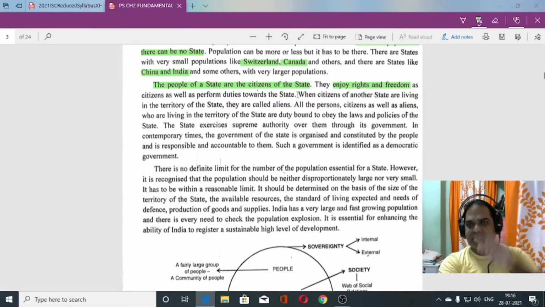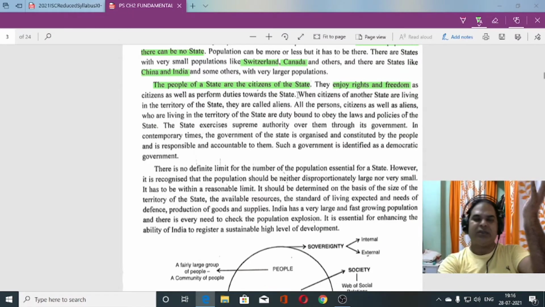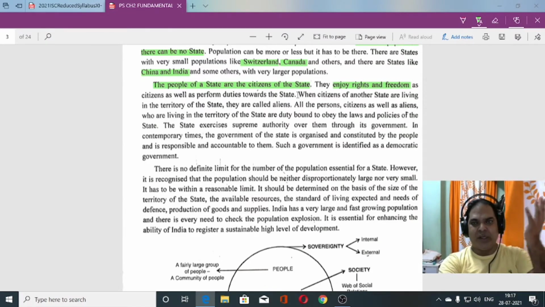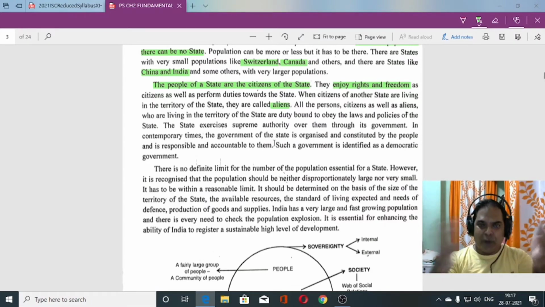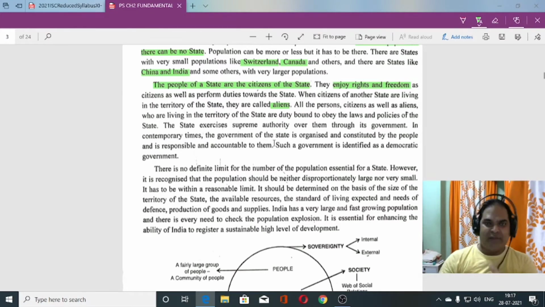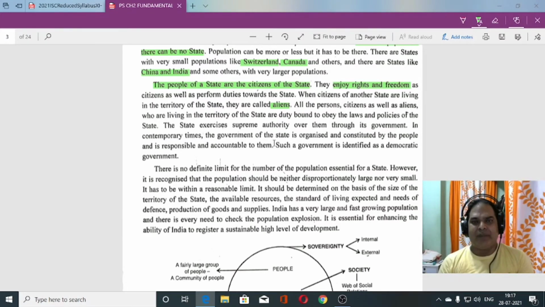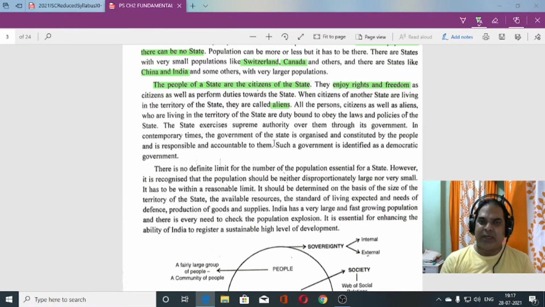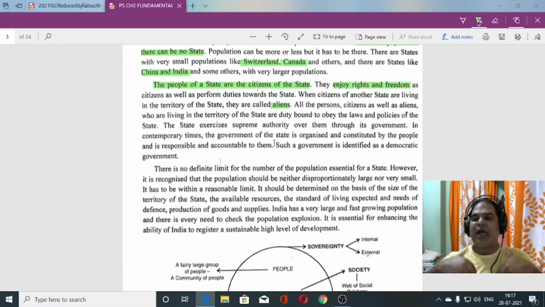When citizens of other states, like America or Britain, live in our country, we call them aliens, because they are foreigners and don't belong to this state. Rights are given to them too, but they cannot enjoy the rights as we are given through fundamental rights.